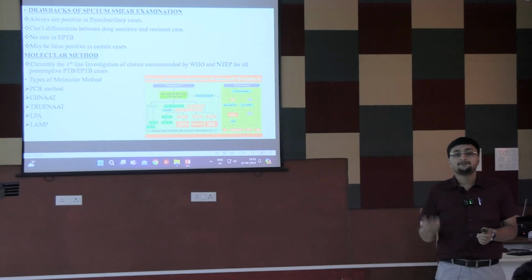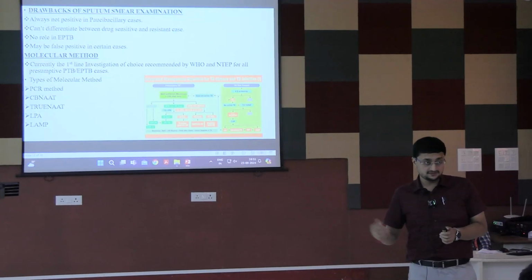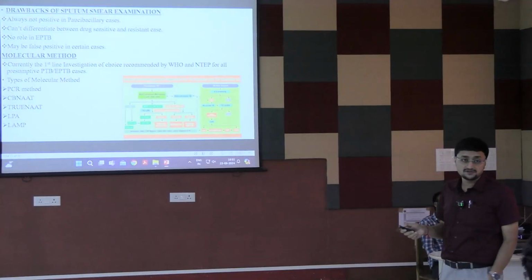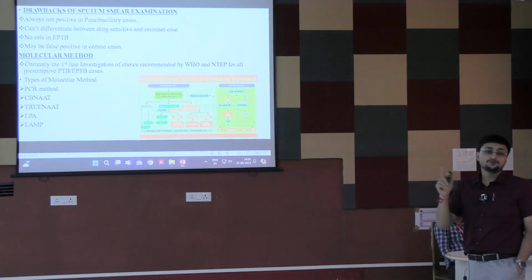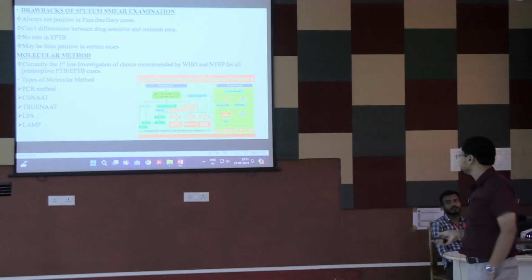This is a presumptive tuberculosis. And also if a patient is in contact with a sputum positive case. So in case of all presumptive tuberculosis, you must do sputum microscopy and CBNAT, be it TrueNAT or CBNAT.